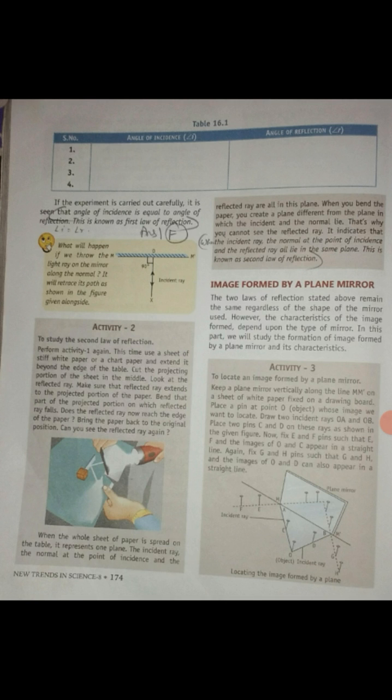Again fix G and H pins such that G and H and the image of O and D can also appear in a straight line, as you also see in your activity 3 figure, locating the image formed by a plane mirror.